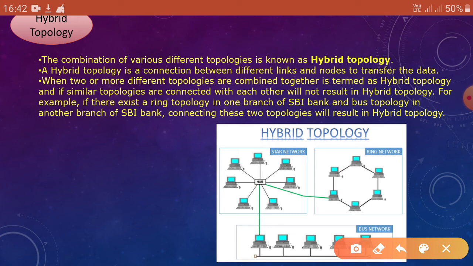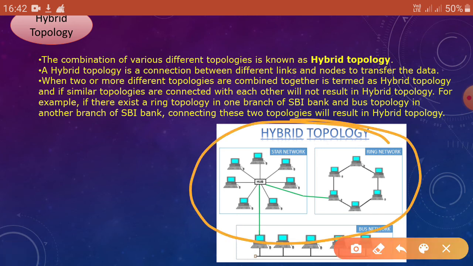So this is a picture of hybrid topology. Look at this picture very carefully. Here it is a star network, ring network, bus network, and hybrid topology connects all these networks. So it is the architecture of the network that connects different types of network as shown in the picture.